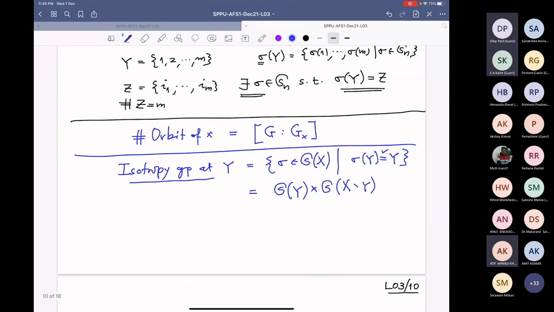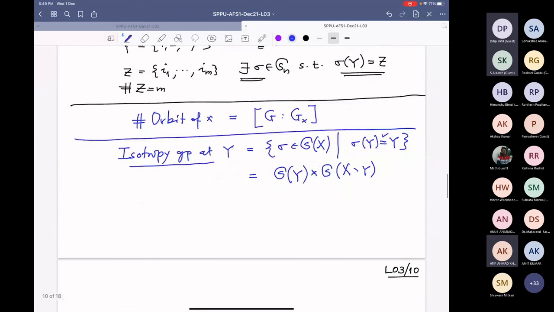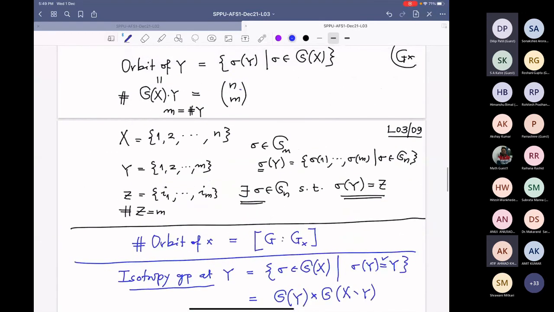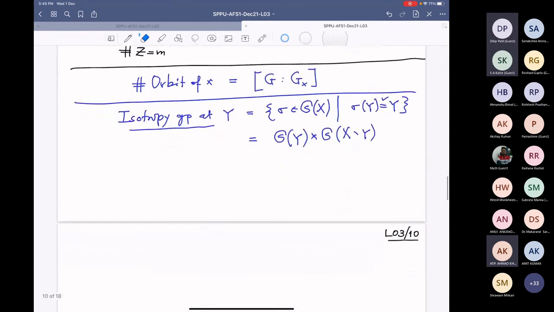So isotropy is this. What is the formula we got? We know it is n choose m, and this equals the index of this product S_Y cross S_{X minus Y}. Not the cardinality, I want to know the index.